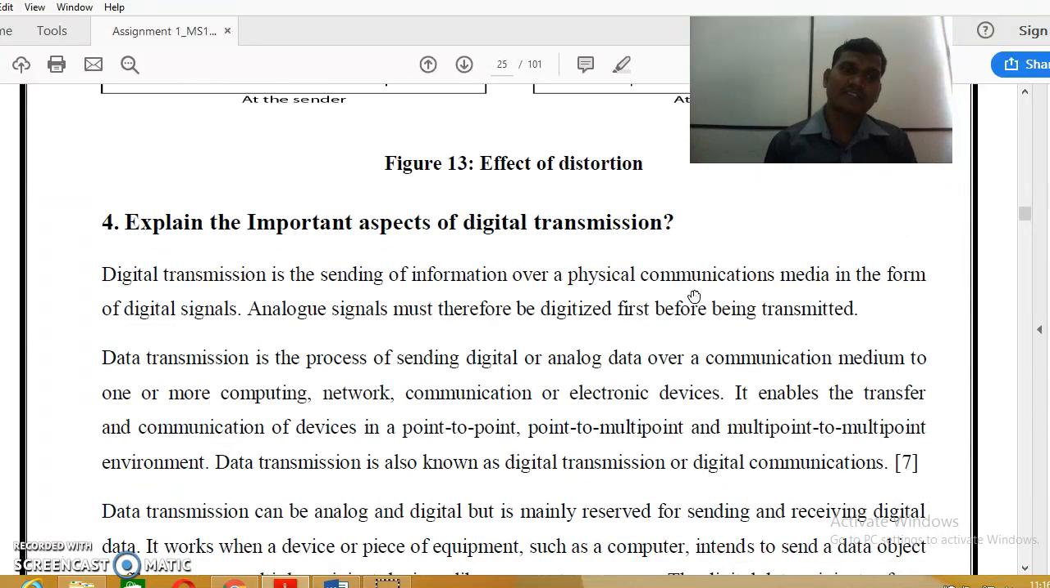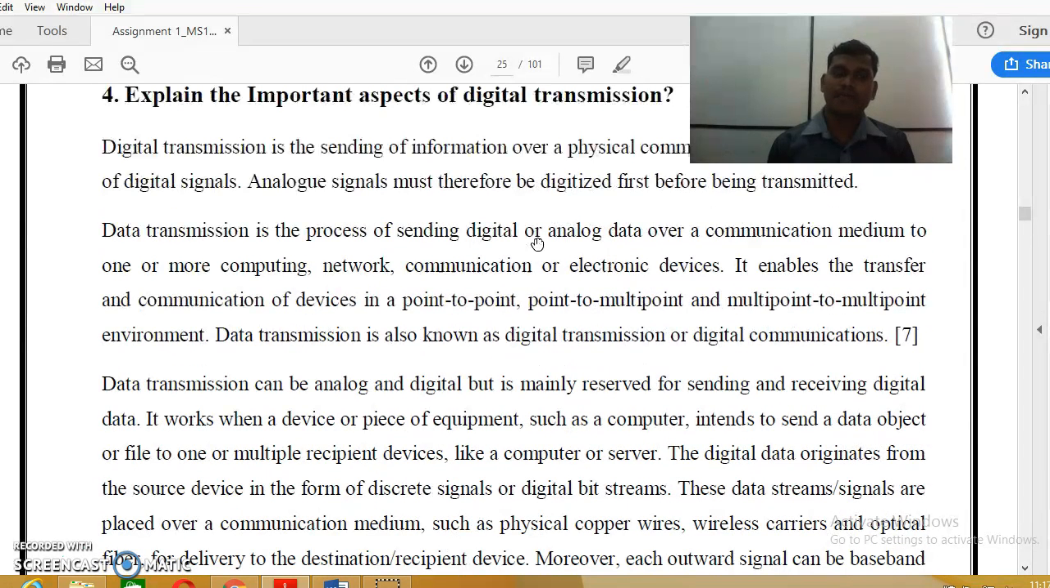The next one is question number 4. Explain the important aspects of digital transmission. Digital transmission is the sending of information over a physical communication medium in the form of digital signals. An analog signal must therefore be digitized first before being transmitted.